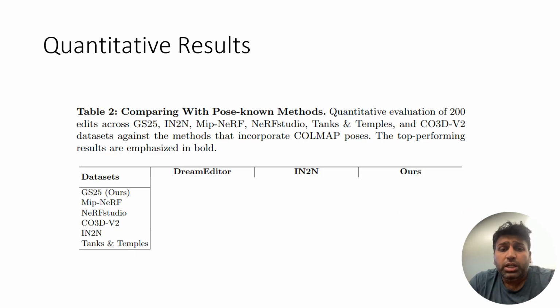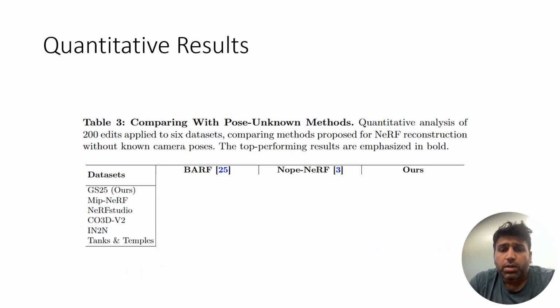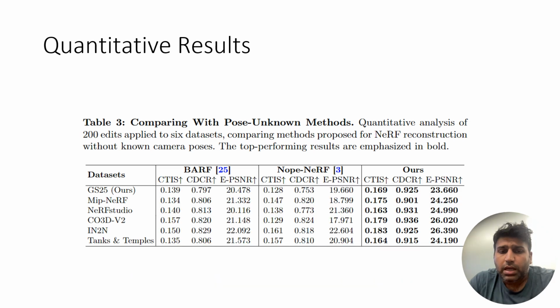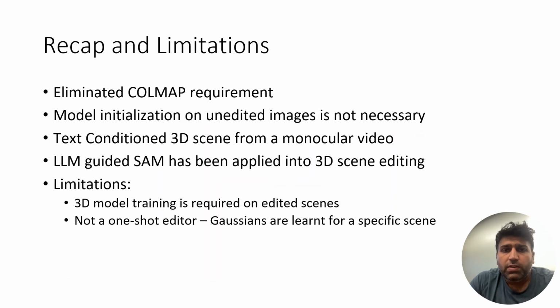In quantitative results, you can see that among pose-unknown methods, our method performs well under most of the settings. In the pose-unknown setting, we can achieve better performance compared to any other method such as NoPe-NeRF or PeRF. So basically we have eliminated the need for COLMAP. We do not initialize the model on unedited images. We have incorporated an LLM for 3D scene editing.